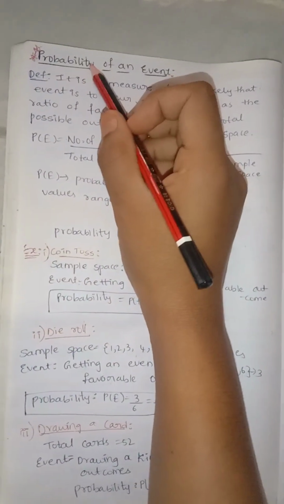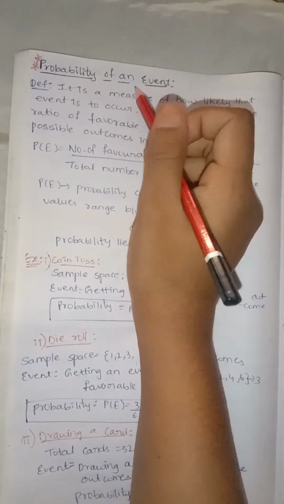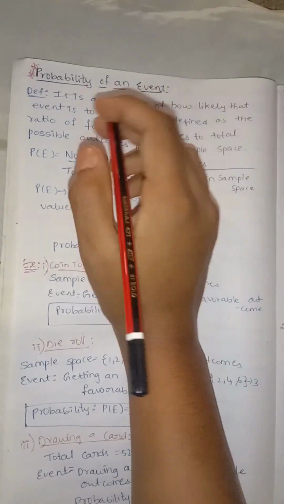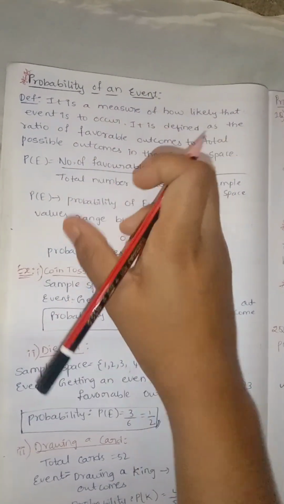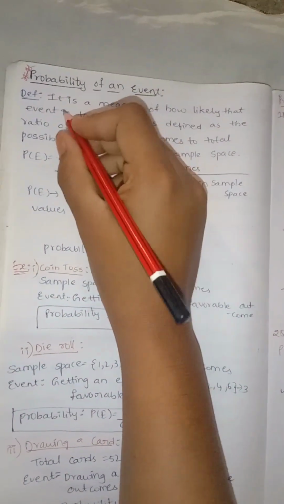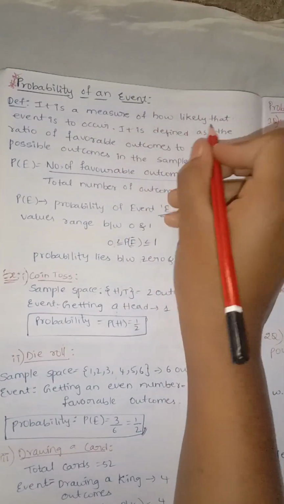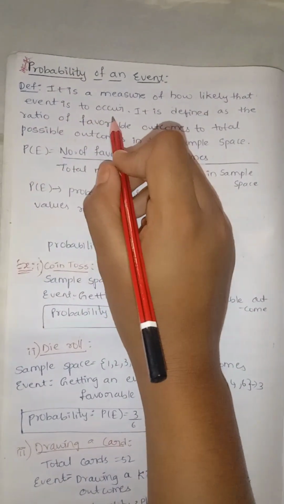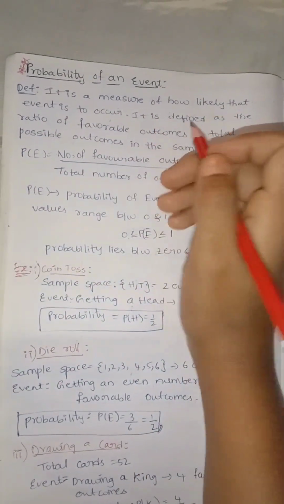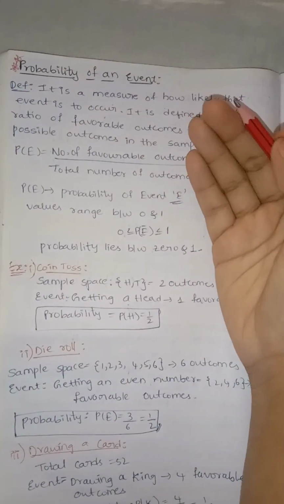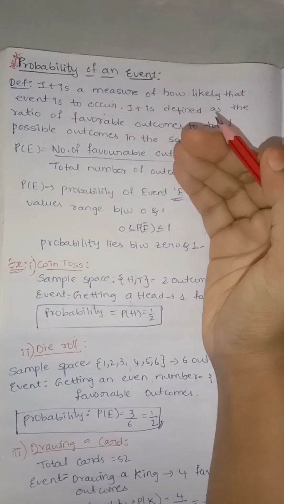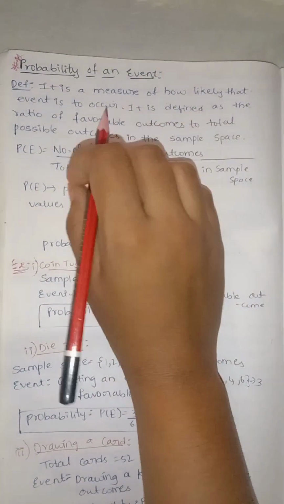Next concept, probability of an event. It is the process of calculating the probability that occurs in a specific event. It is a measure of how likely that event is to occur. It measures the probability as the favorable outcomes by total possible outcomes.